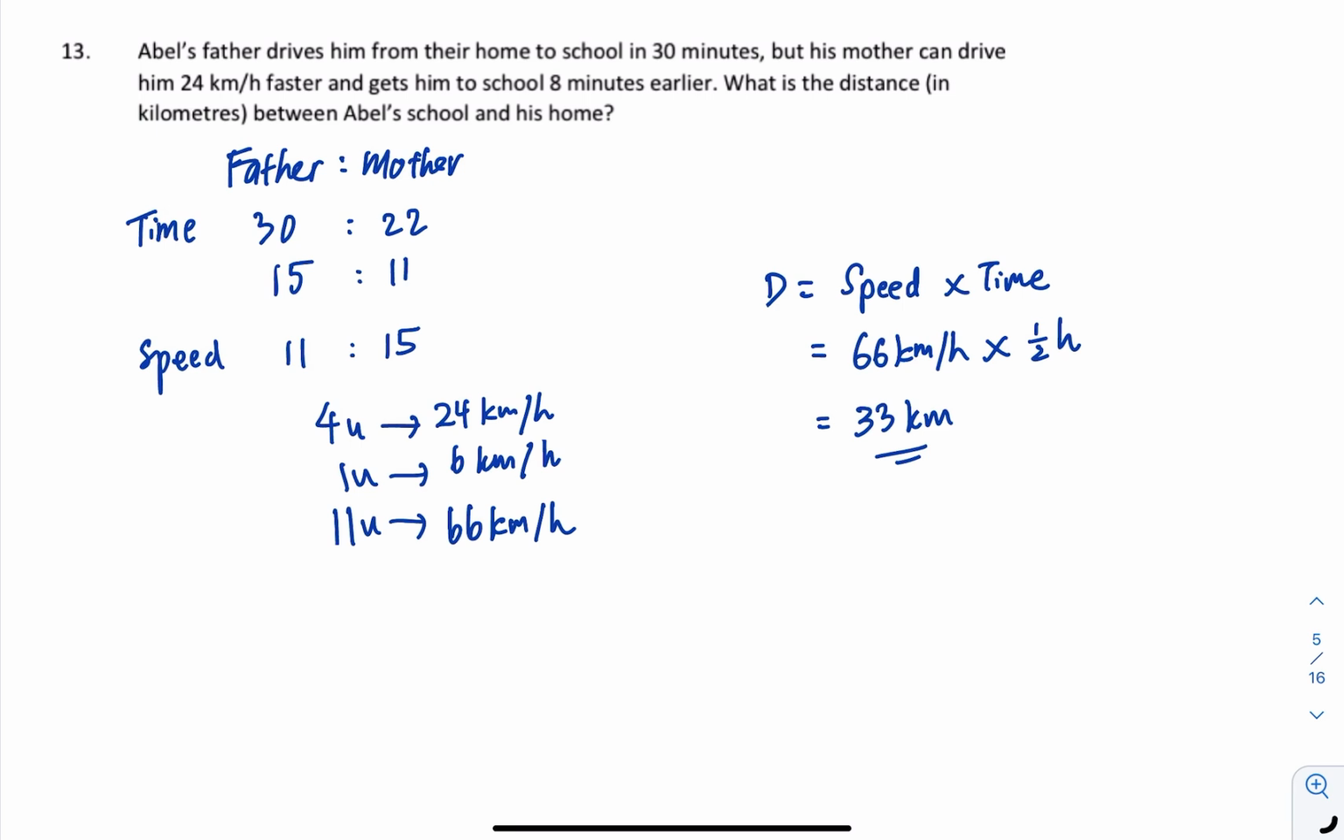That means the time taken will be 15:11, which means the speed of the father to the mother will be the opposite, 11 to 15. Then from here we can find that 4 units of the speed is actually 24. So 1 unit is 6 km per hour. Then 11 units will be 66. We find this 11 units for the speed of the father. So you can multiply with the time, which is half an hour, to find the distance.